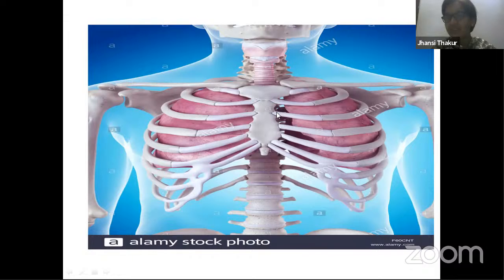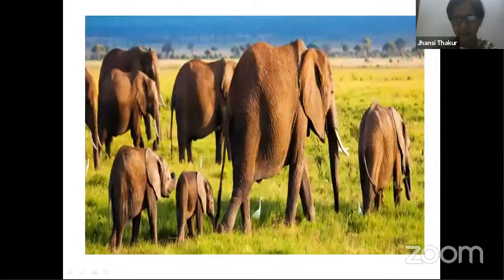Yesterday I showed you the picture of hyaline cartilage, the sternal costal cartilages. I'm trying to connect with what we learned yesterday. These are the ribs, present over here at the backside. This is our backbone. So inside, delicate organs are protected, that is our lungs as well as the heart, which is present in between the lungs.